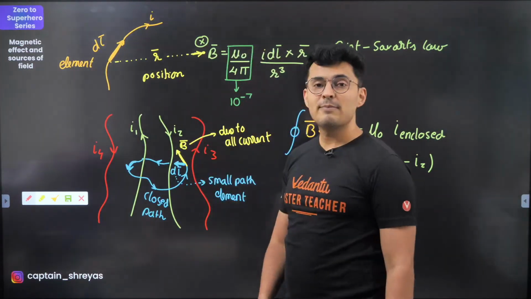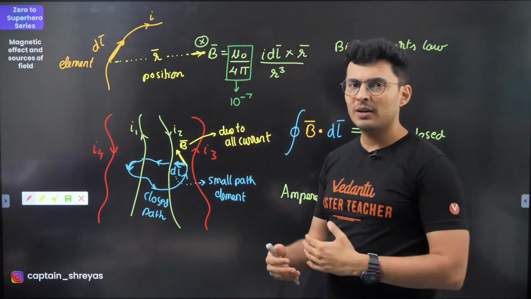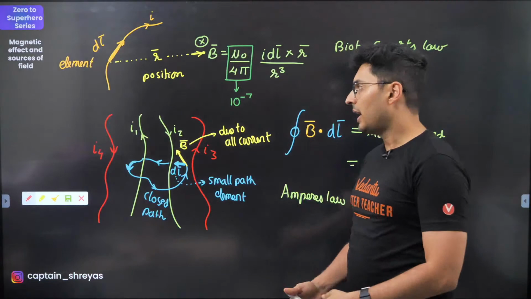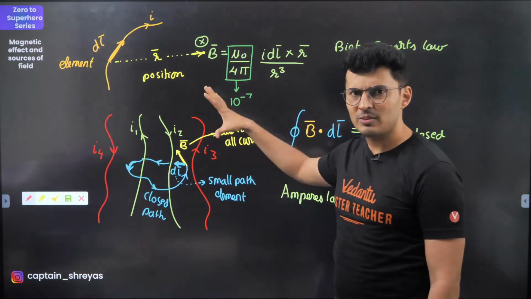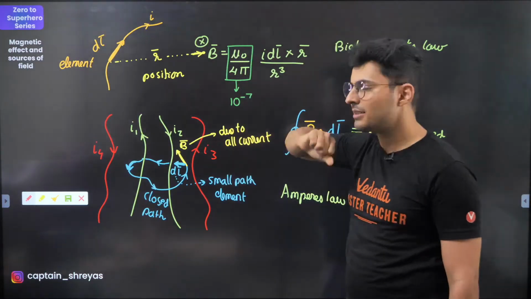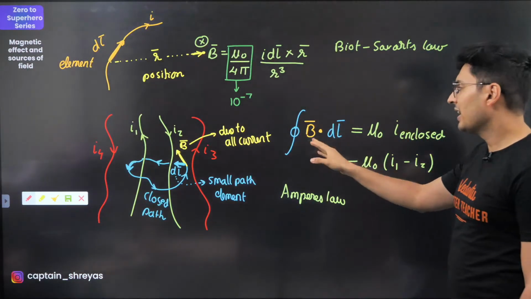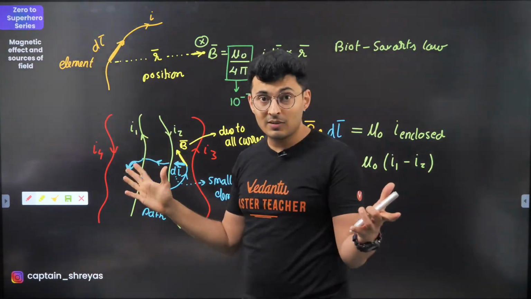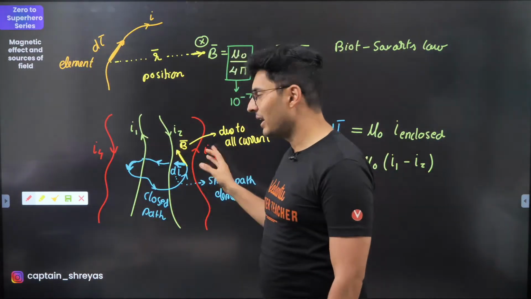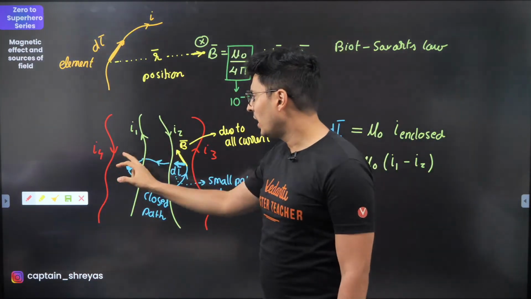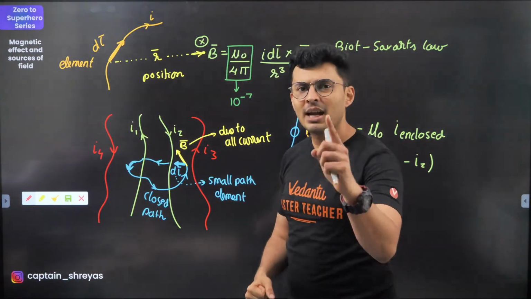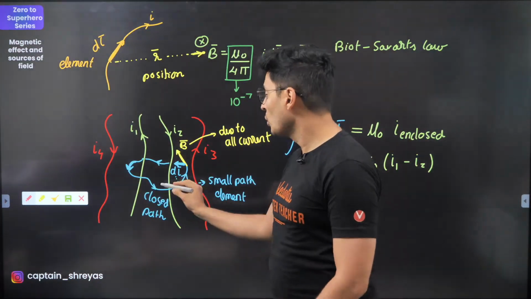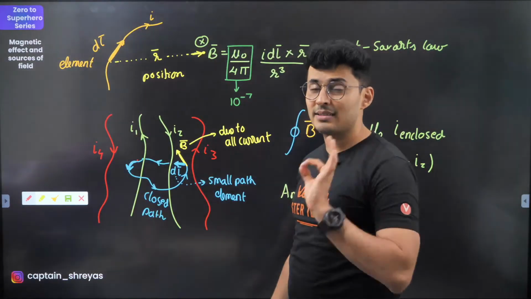Now Ampere's law is an extended version, or you can use it like a substitute sometimes because it's easier to find the field in certain cases. It's very similar to Biot-Savart's law except that it makes the job a little bit easier. According to this law, the integral of magnetic field dot dl vector is mu naught into I enclosed. Don't get so nervous about the diagram. What we have is 4 wires, I1, I2, I4, I3, these are the currents in the wires, and I choose a path around some wires. This is the path, the blue line that you see, a closed path. That means I start at a point and come back to the same point.